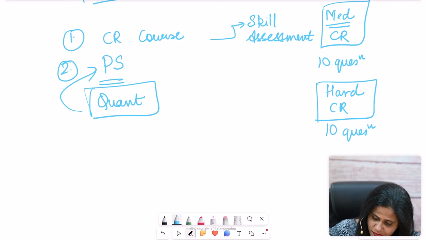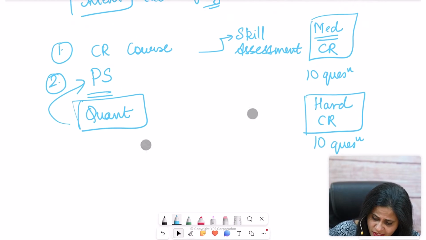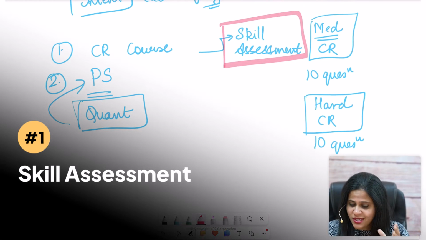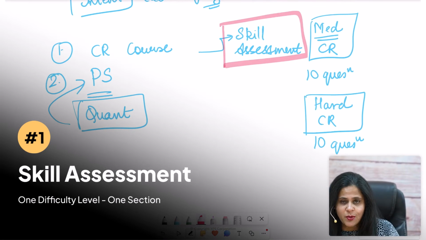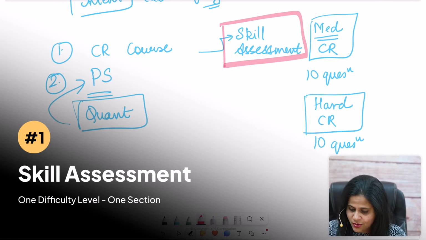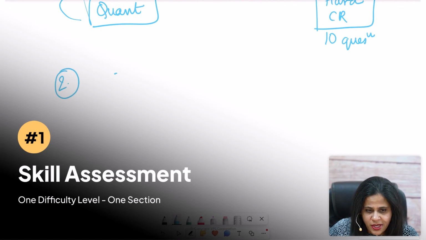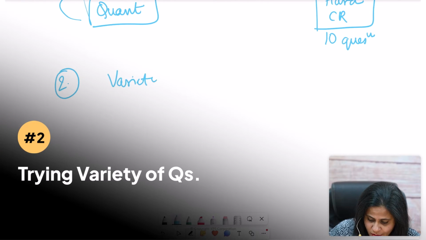Now, this is the first utilization of the official platform, in that you are taking one difficulty level and one section, and then creating those quizzes. The second way in which you can utilize this is by trying out a variety of questions. That is also a very important thing.